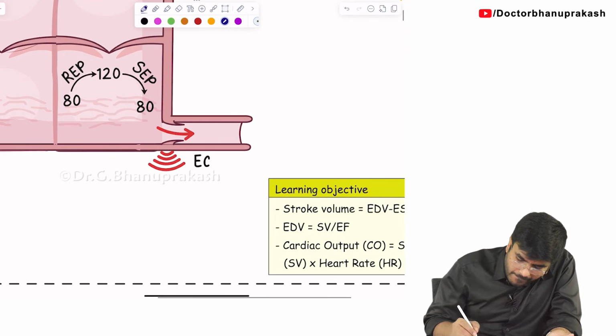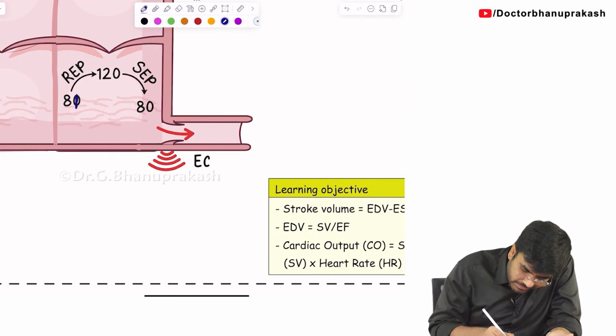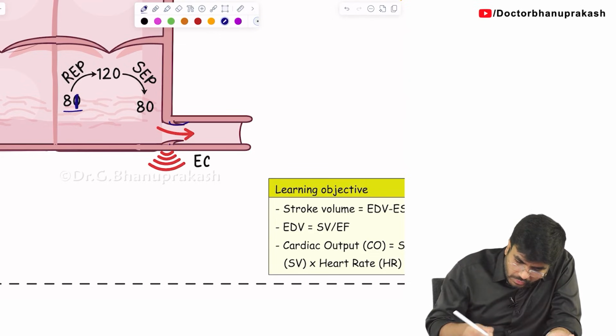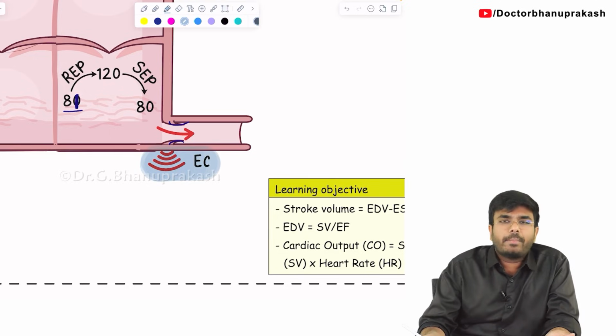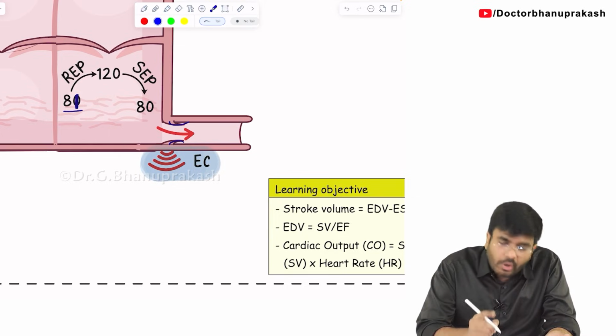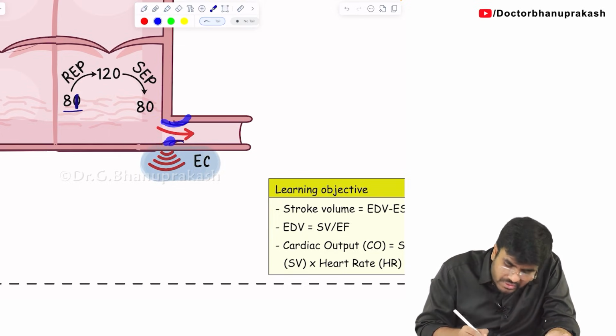Listen carefully. Just now I told you the pressure in the ventricle reaches 81 mmHg, let's say. Which valve is going to open? The aortic valve opens. Once the aortic valve is opened, which heart sound is heard? Ejection click is heard. But your ventricle is not satisfied with 81 mmHg pressure. The one point I want you to know is that opening of this valve is not enough.